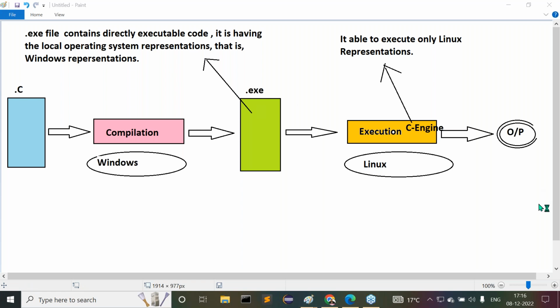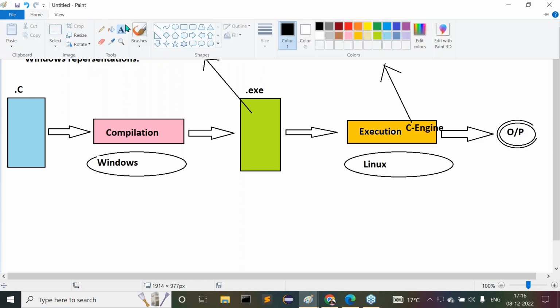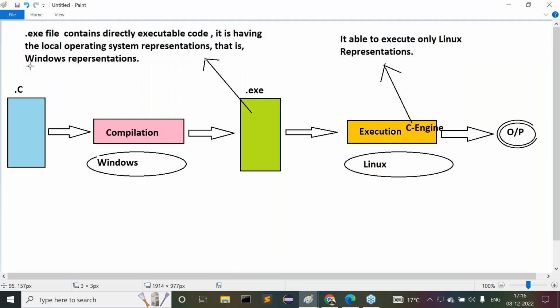But now tell me, some incompatibility we are getting here. Now try to understand this clearly. What is that incompatibility? When we compile a C program on Windows operating system, we get an .exe file. This .exe file contains Windows representations.